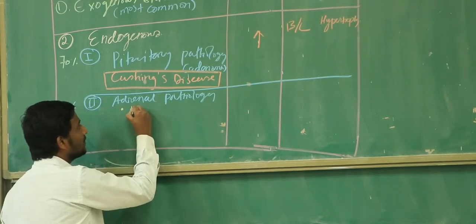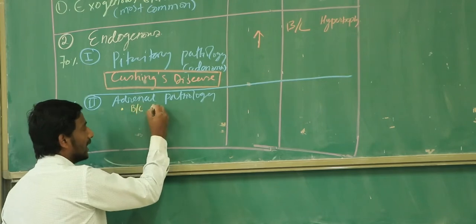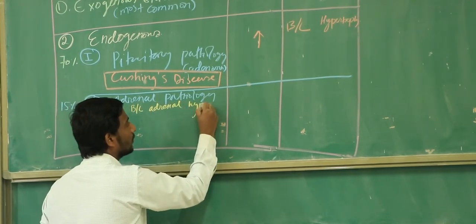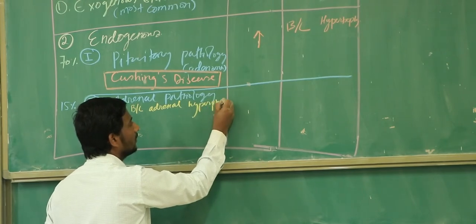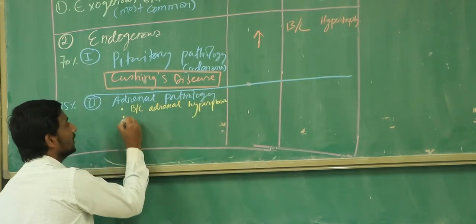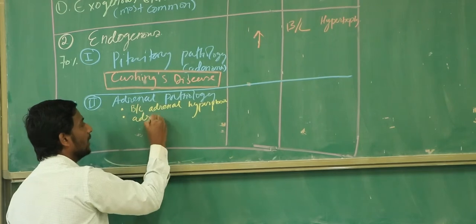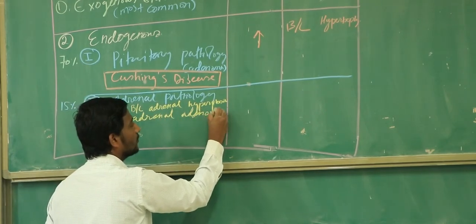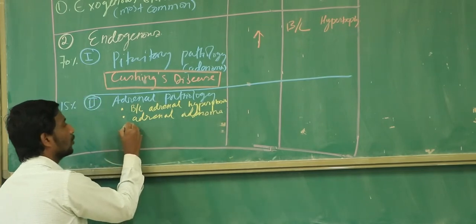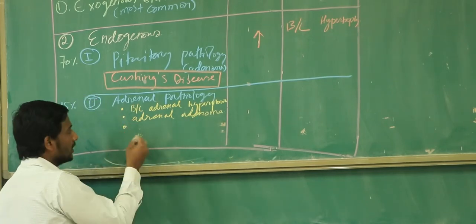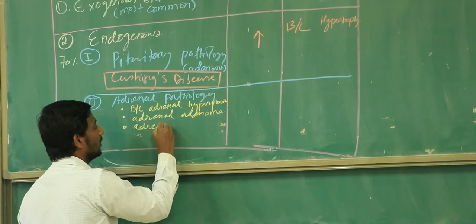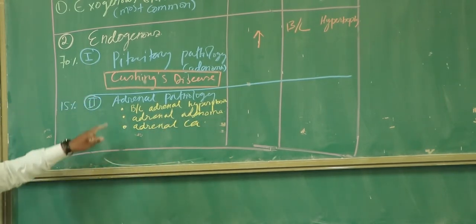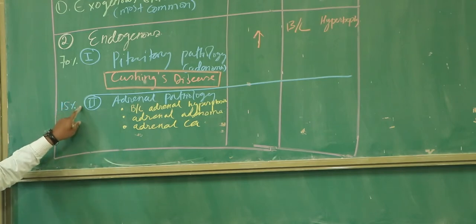The first one is simply the bilateral adrenal hyperplasia. This can cause the situation. Sometimes the patient can have an adrenal adenoma, which, independent of the ACTH from the pituitary gland, keeps on producing more and more cortisol. And the third one could be simply adrenal carcinoma. Right? So these are the three common causes of the adrenal pathology which can cause Cushing syndrome.